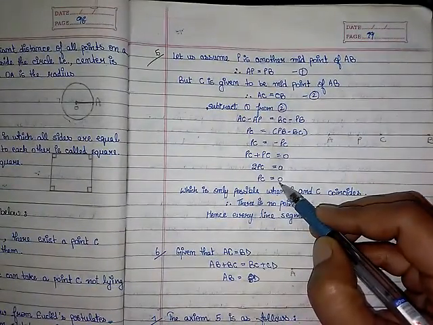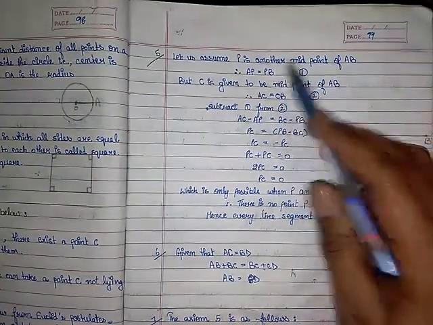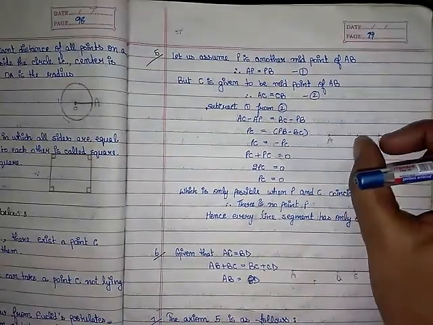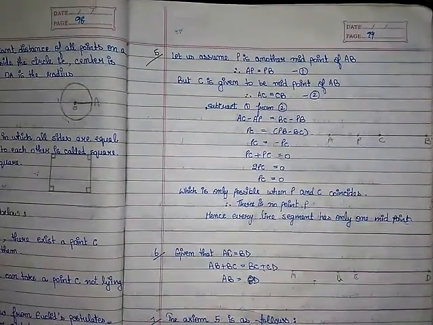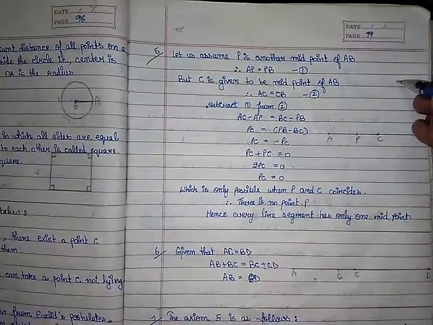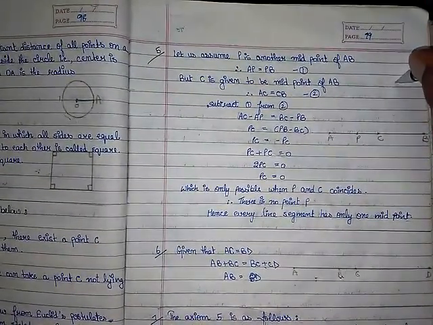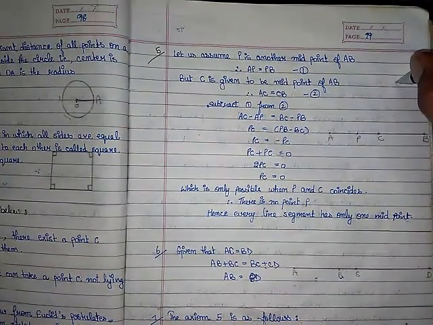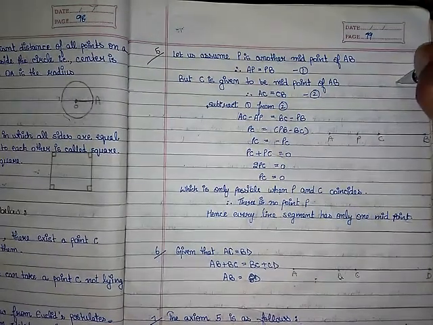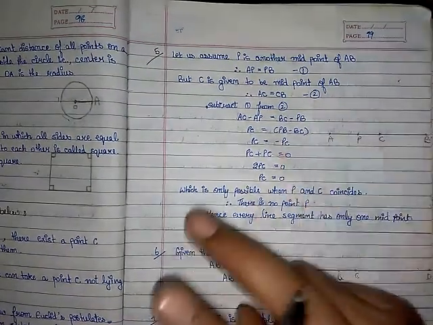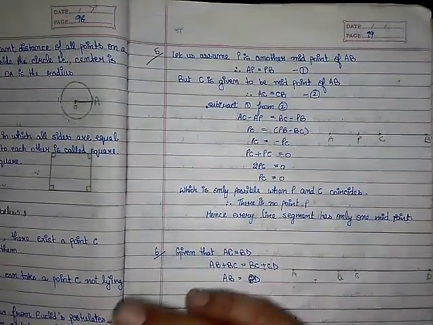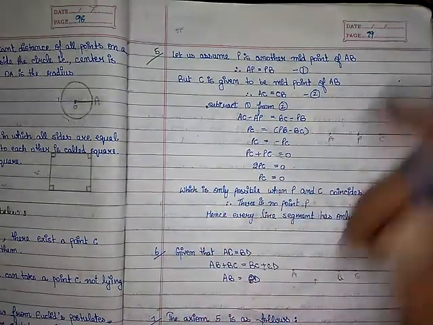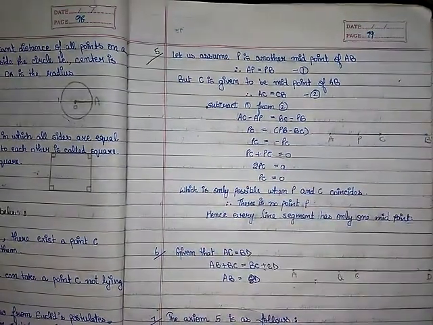So what we are getting in the last, according to our supposition, we are getting PC equal to 0. It means there is no length of PC. No length of PC means P and C both are the same points which are overlapping, coinciding with each other. If the two points are coinciding, then it means that is the same point, and we cannot give a different name to the same point. So it means there is no other point P here on the line segment AB. Therefore C is the only midpoint of the line segment.